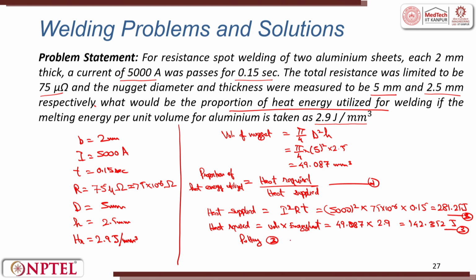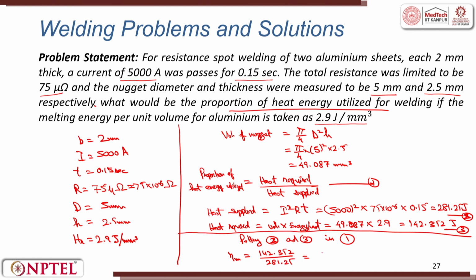Now, putting these values from equation 2 and 3 in 1, I get the proportion of heat energy, that is the melting efficiency, as 142.352 by 281.25.